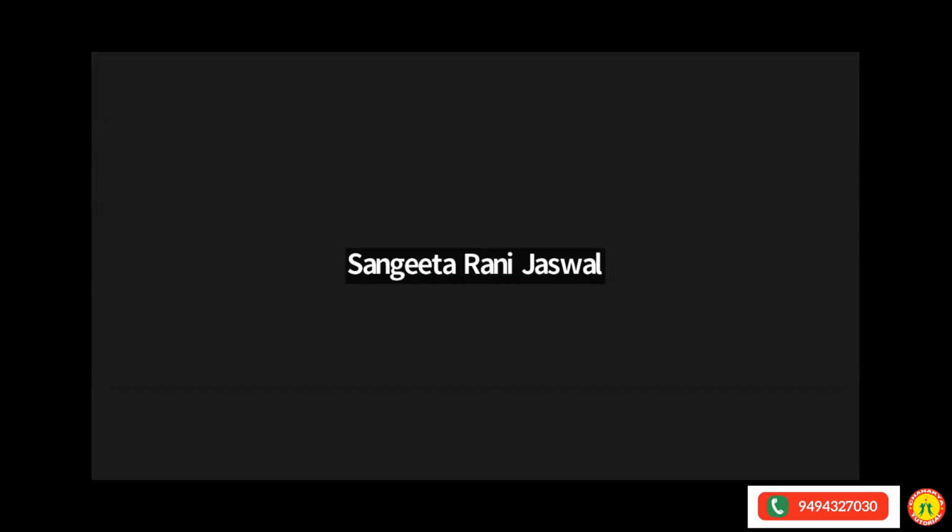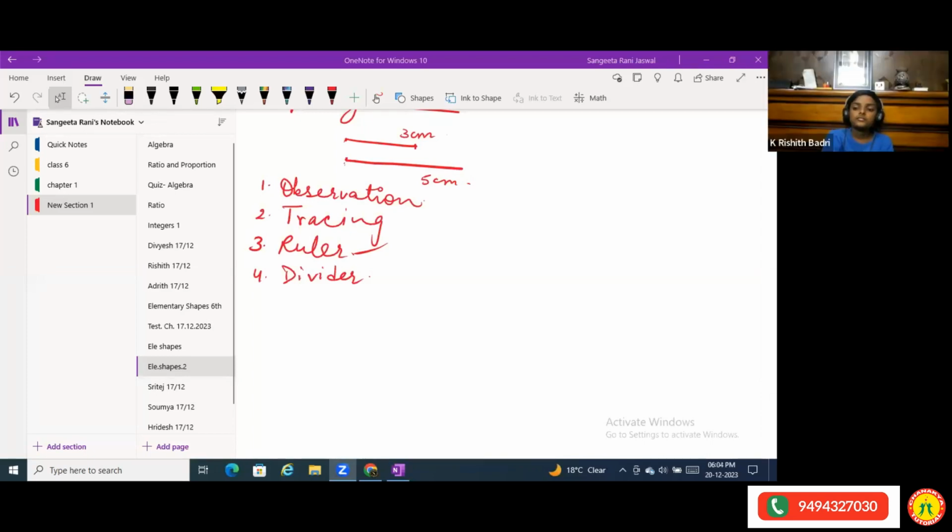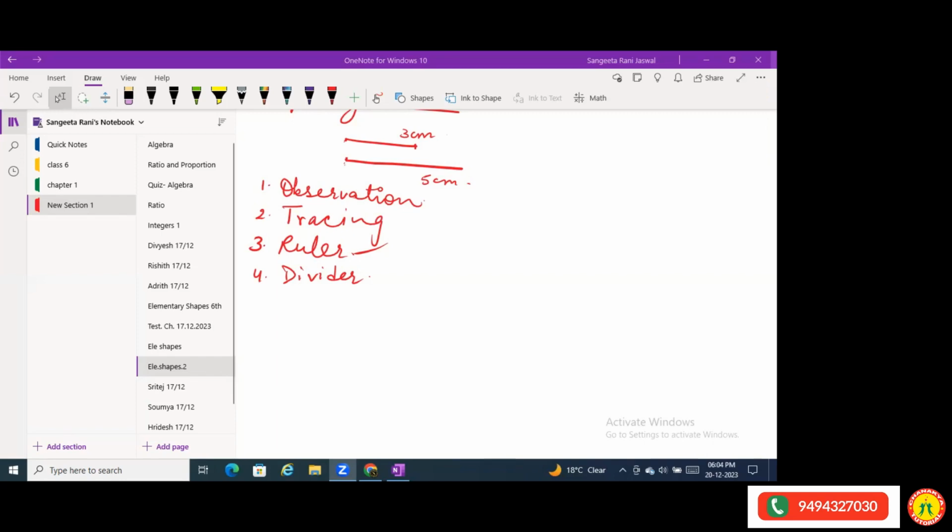Okay. A divider is something where you have two pointers. A compass has just one pointer and a space for a pencil. The divider has two needles. Suppose this is the line.